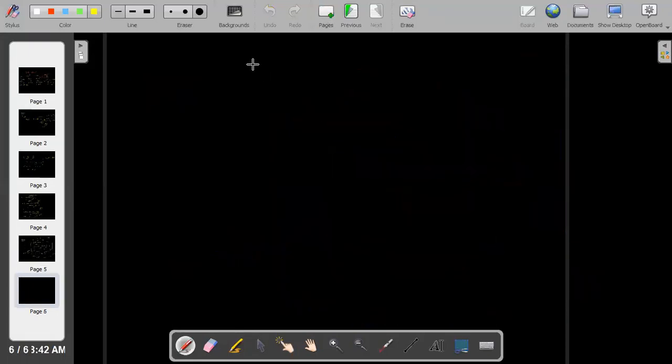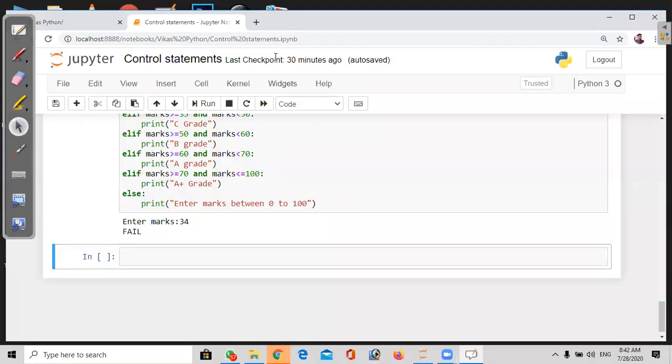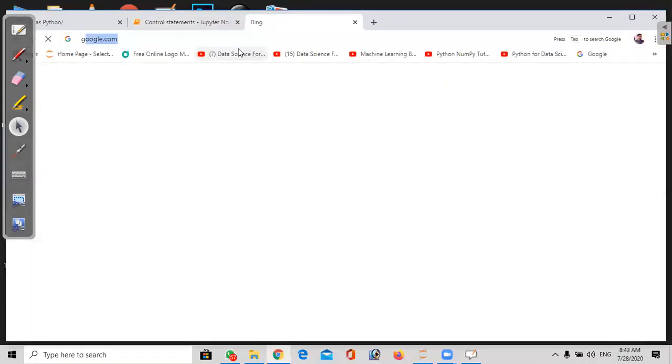Consider how our Gmail account acts. First, it asks us to enter the mail. If the mail ID is correct, then only it asks for the password. If the password is correct, then only it will access the account. If the password is wrong, immediately it gives that the password is wrong. If the mail ID is wrong, it will not even ask for the password. Let me check with that example. So how the Gmail.